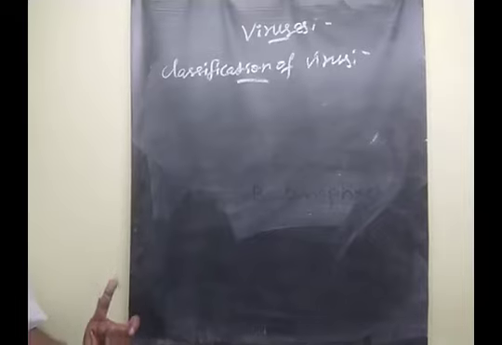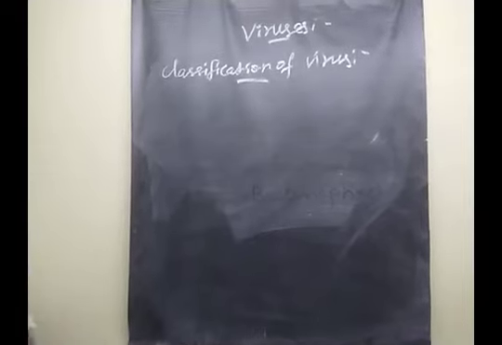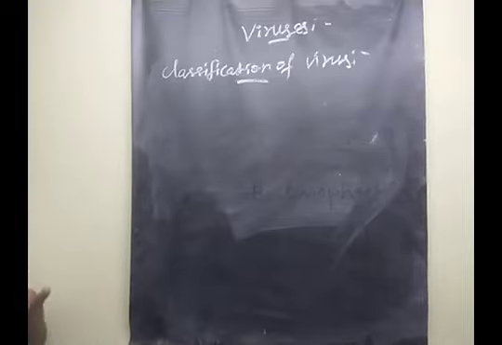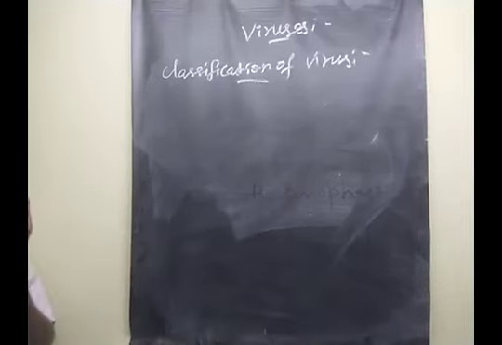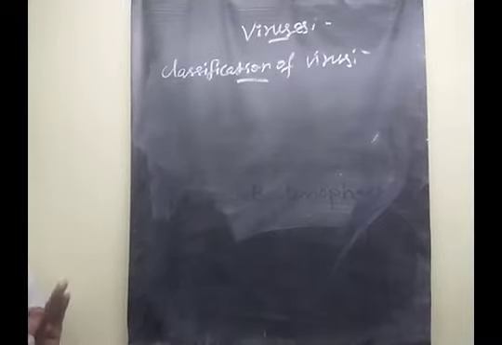The first one is the mechanism of RNA production. Then the second point, the nature of the genome, whether it is double-stranded or single-stranded, either DNA or RNA.